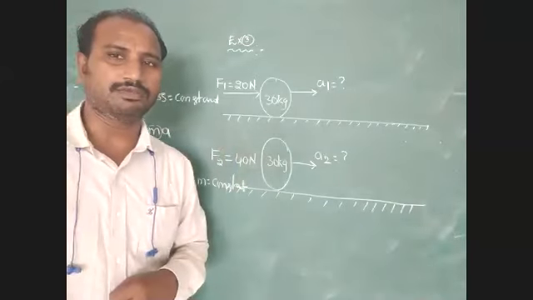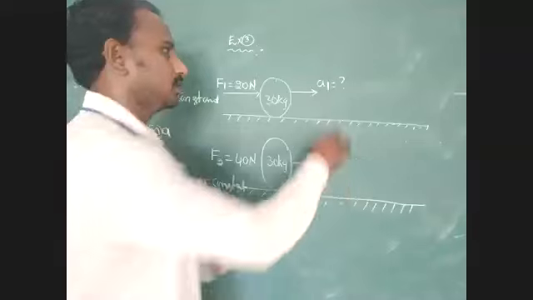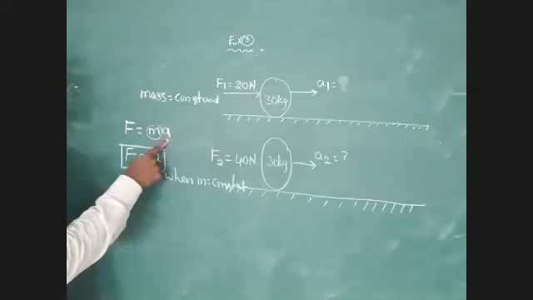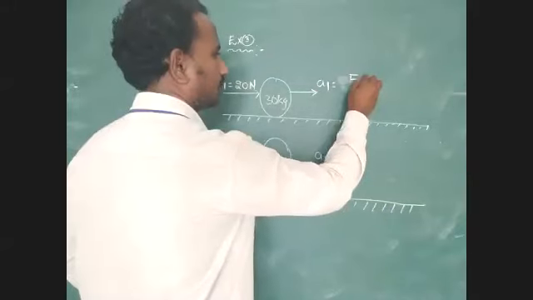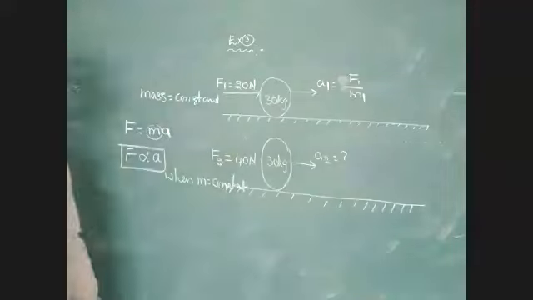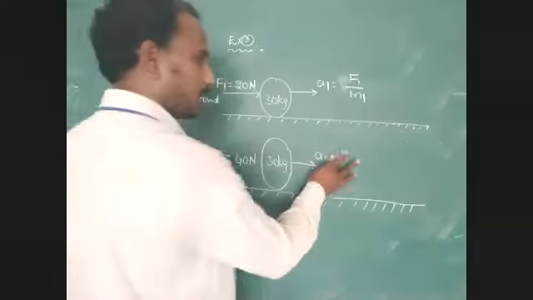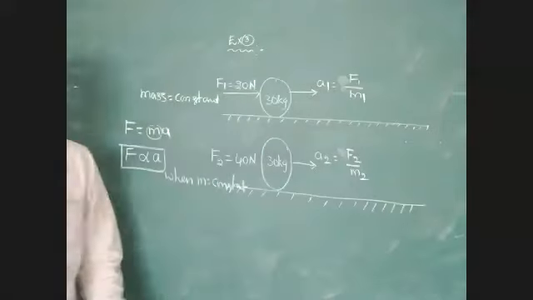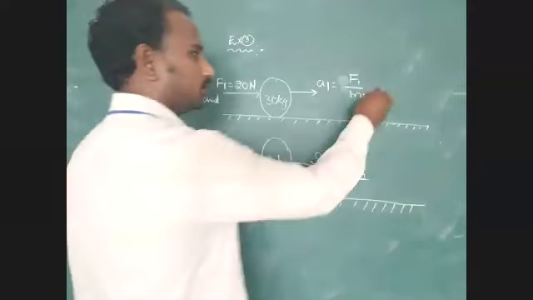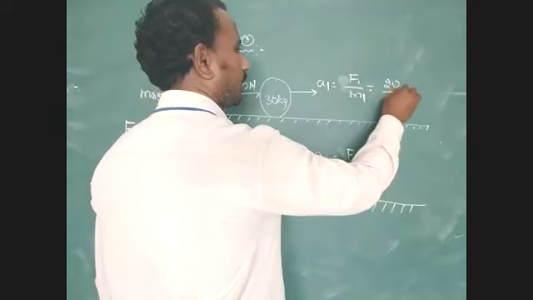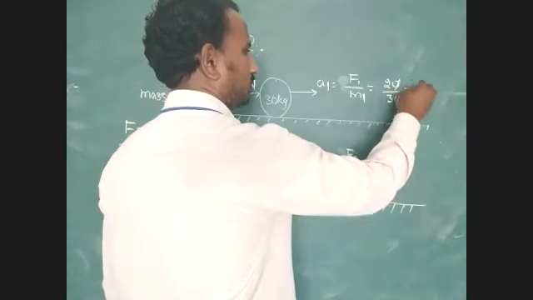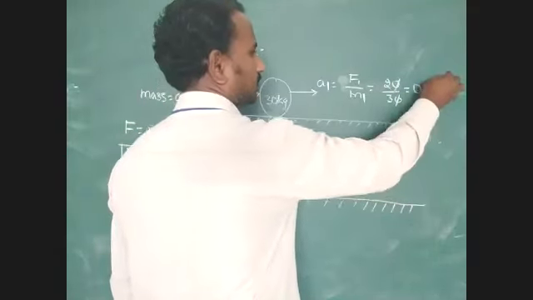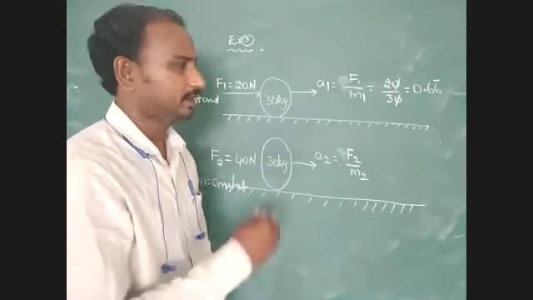Okay, what is the magnitude of acceleration of each one? Find out that acceleration. A1 equal to, formula: F is equal to mass into acceleration, so A1 equal to F1 by M1. Acceleration A2 equal to F2 divided by M2. So find out A1. F1 value how much? 20 divided by 30. Zeros get cancelled. Here we have to write 2 by 3. 2 by 3 value how much? 0.66 bar.